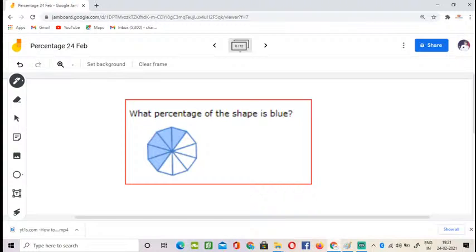So here is the next question. What percentage of the shape is blue? No need for the blocks to always be in the same shape. Whatever the shape, it should be divided into equal parts. Here, just observe how many equal parts this shape is divided into. 1, 2, 3, 4, 5, 6, 7, 8, 9, 10.